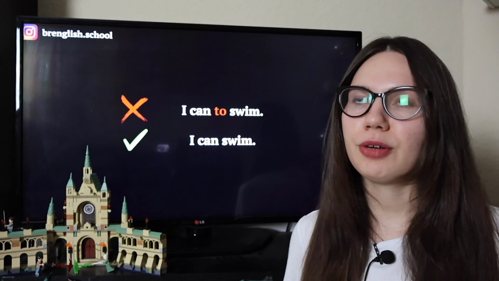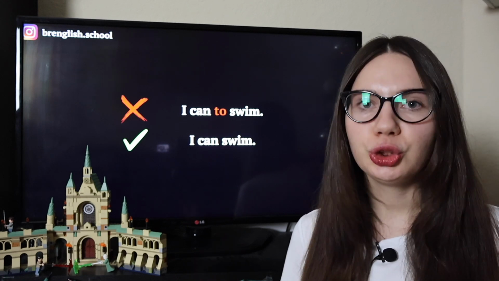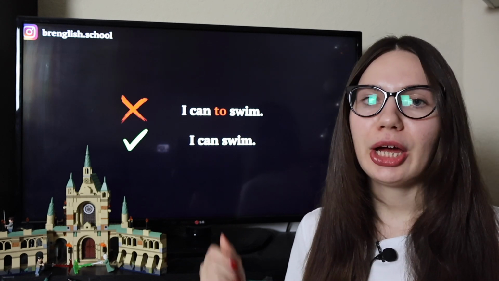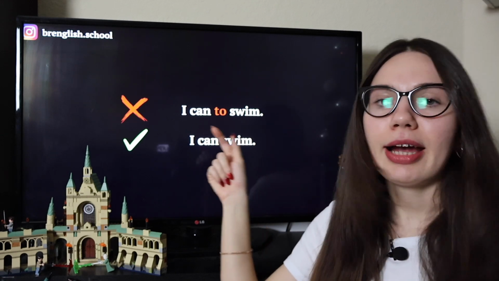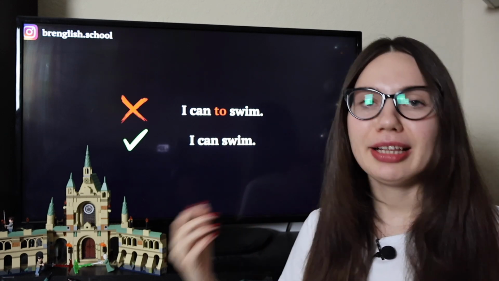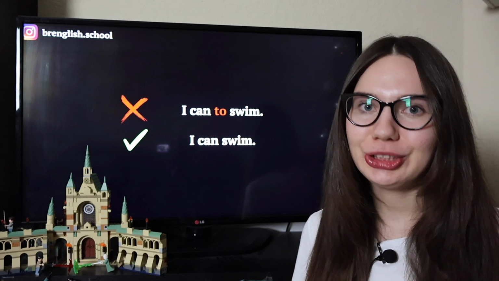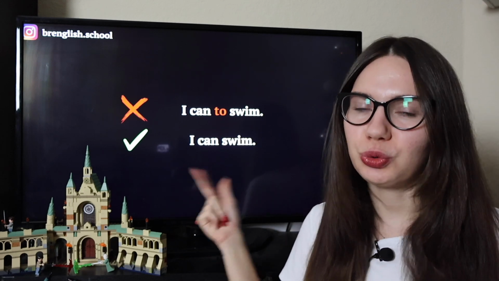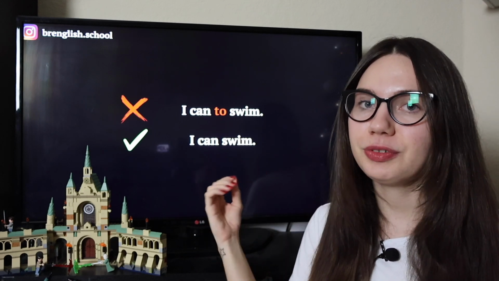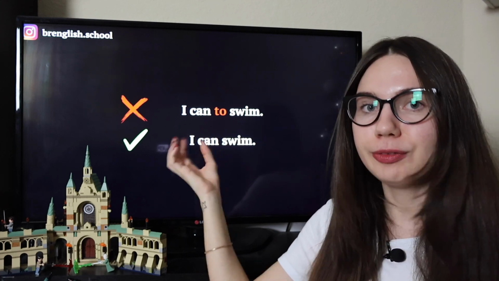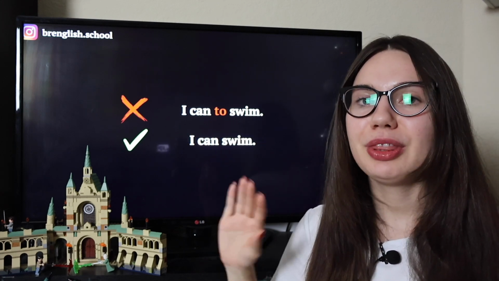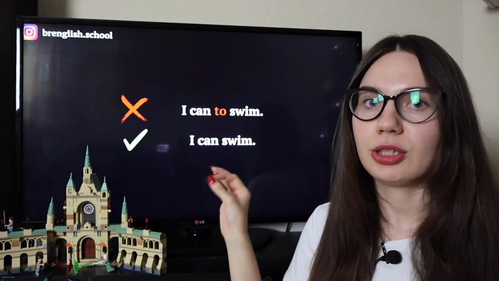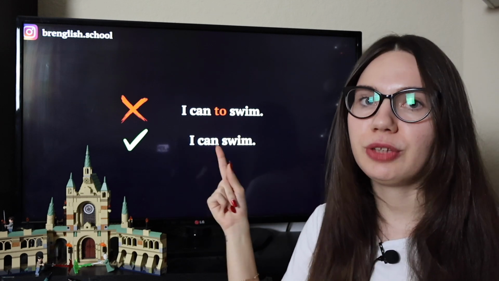So next mistake is connected to modal verbs. Modal verbs are, for example, must, should, can. So my mistake here is "I can to swim." A lot of students who learn English usually use infinitive with to after the word can, after modal verbs. So never use infinitive with to after modal verbs.